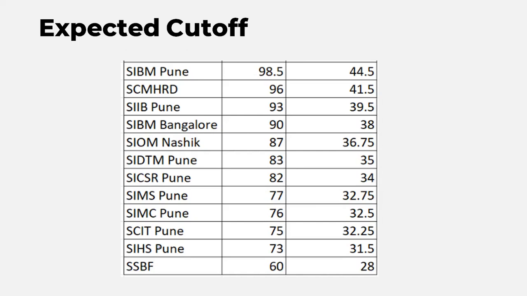Generally, you should be targeting about a 45 score this year for SIBM Pune, right? That should be a safer score for you. Now, 45 in 60, so you might have understood how many questions you have to attempt. Near about 50 questions you have to attempt, and how you have to attempt, we'll see that, right? Okay. So moving on to the different sections and their analysis.